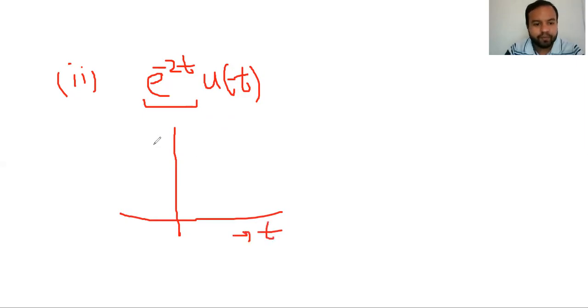The graph of e to the power minus 2t will be like this. Everyone knows the graph of this signal. Let me take another color. So the graph of this signal will be like this.